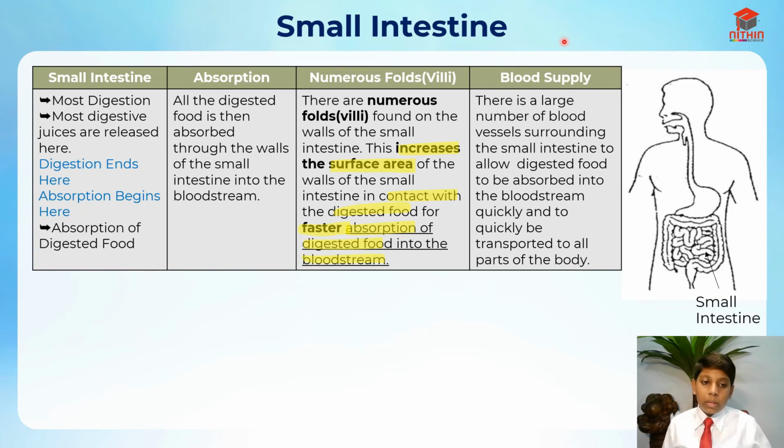And then the blood supply. There's a large number of vessels surrounding the small intestine, which allow the digested food to be absorbed into the bloodstream quickly and transported quickly to all parts of the body, because all parts of the body need the digested food in order to respire, right? Just like the first slide showing what is digestion. I think you remember.